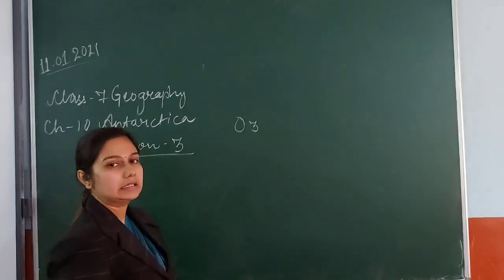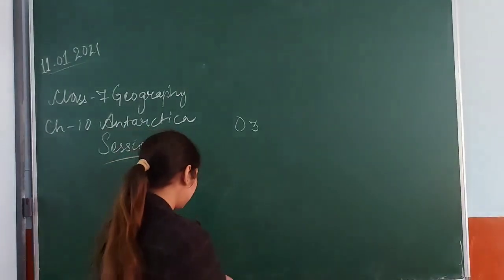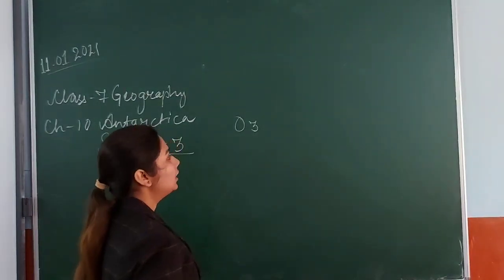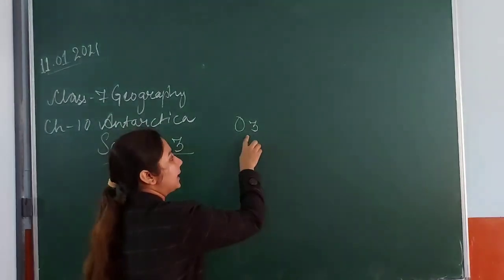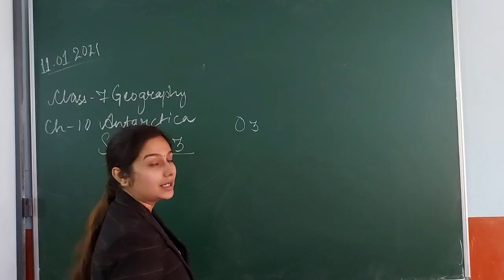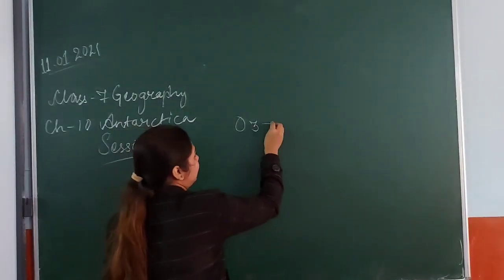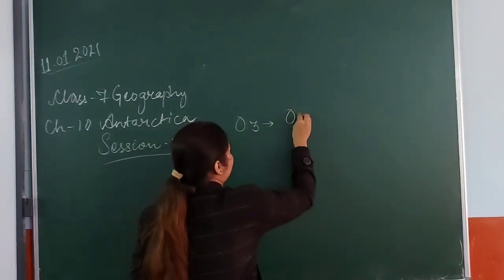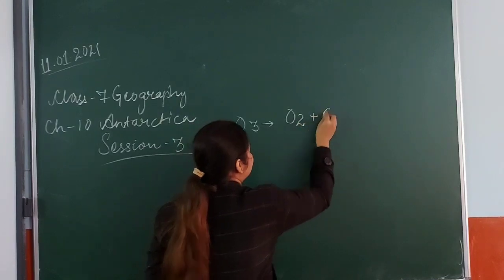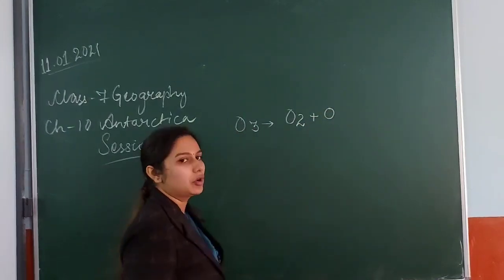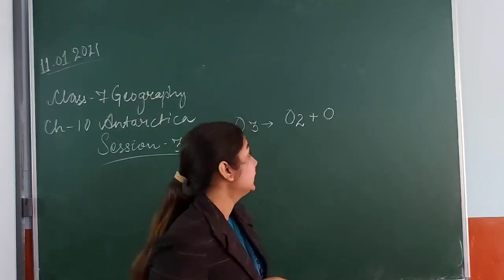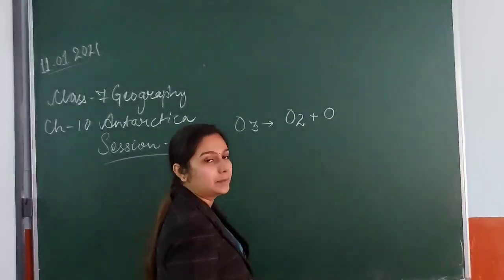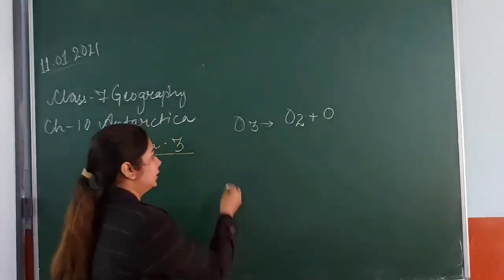In ozone, it is O3. Clear? We have already seen it. Now, when chlorofluorocarbons come in contact with this O3, it breaks itself into oxygen plus a single atom of oxygen, that is nascent oxygen. Clear? So, what happens?